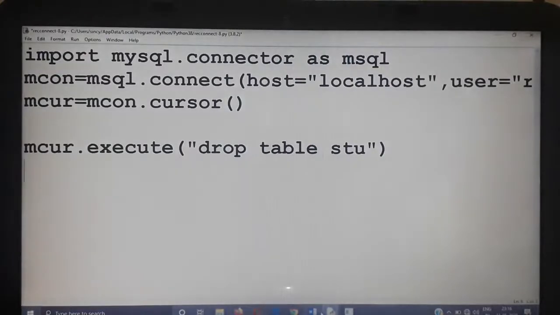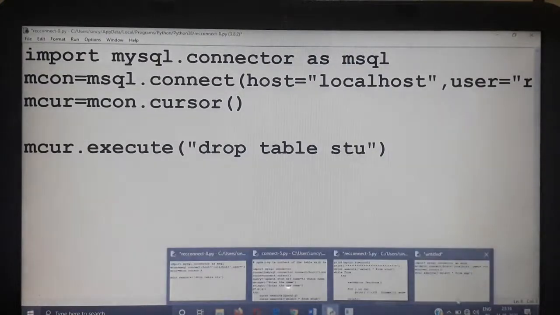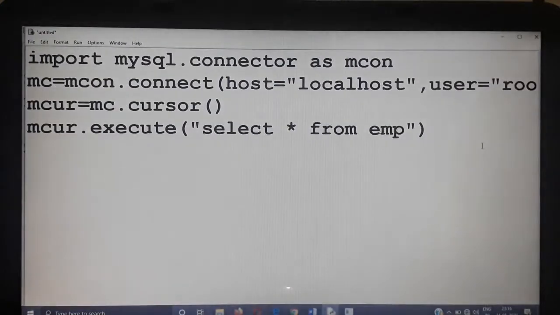Select star from EMP. Next step, I am going to extract the records one by one from mcur. Select star from EMP will extract the entire content of the EMP table, which will be there in the cursor object mcur. Now I want to display the entire content of mcur on our screen.